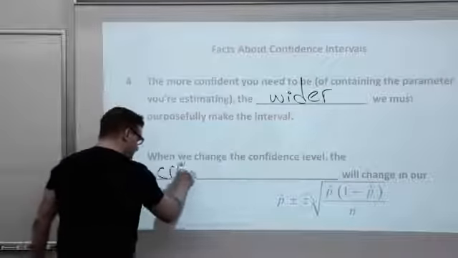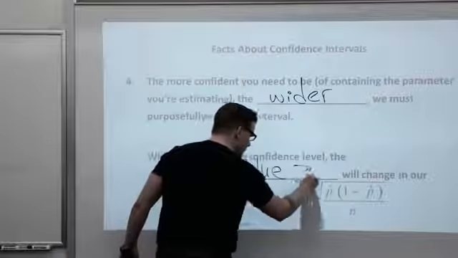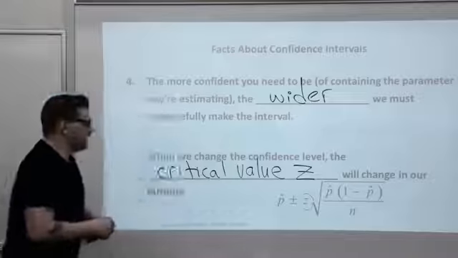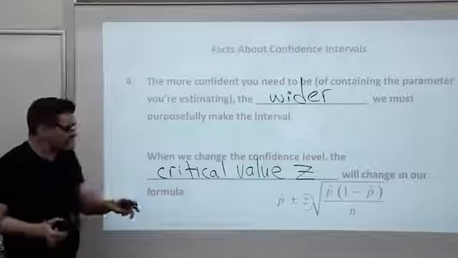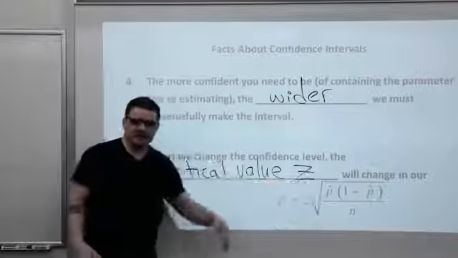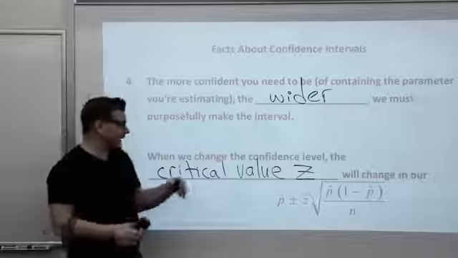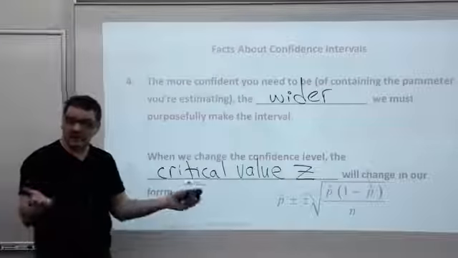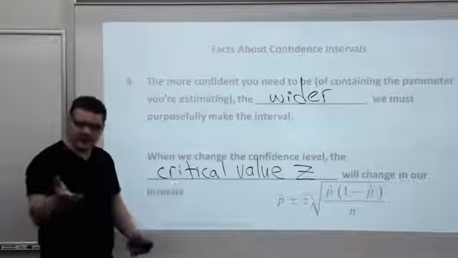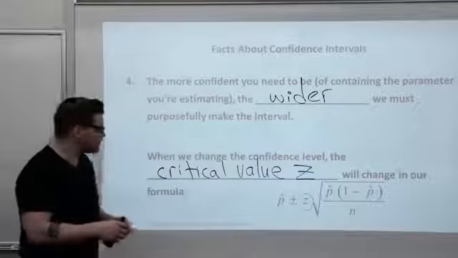That's the critical value. And remember 2 videos ago, if we wanted to be 95% confident, the z number happened to be 1.96. If we wanted to be 99% confident, it was bigger, 2.576. So we can change the z consciously.